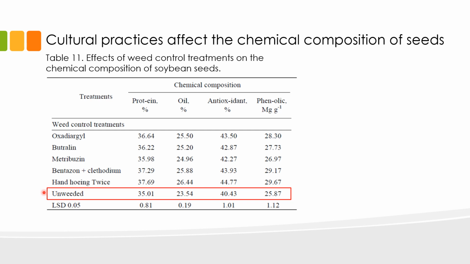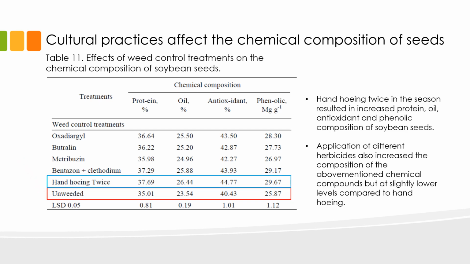plots as control. From the results, we can see that hand hoeing twice in the season resulted in higher contents of protein, oil, antioxidants, and phenolic compounds in soybean seeds, and this is compared to the herbicide treatments. The application of different herbicides increased the composition of the above-mentioned chemical compounds, but at a slightly lower level compared to hand hoeing. As expected, soybean fields or plots that were left unweeded produced seeds with the lowest contents of protein, oil, antioxidant, and phenolic compounds.